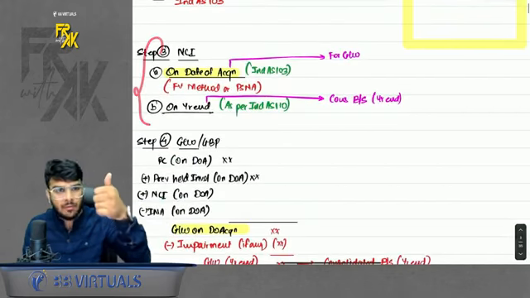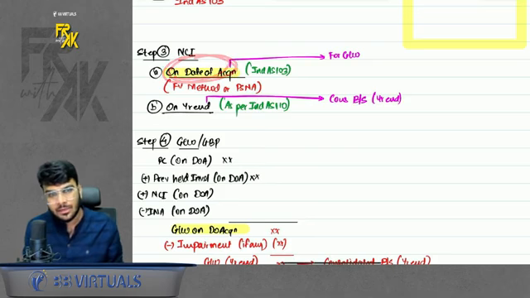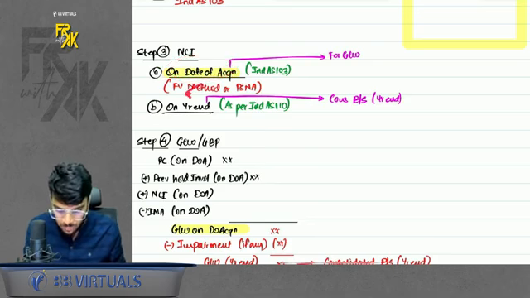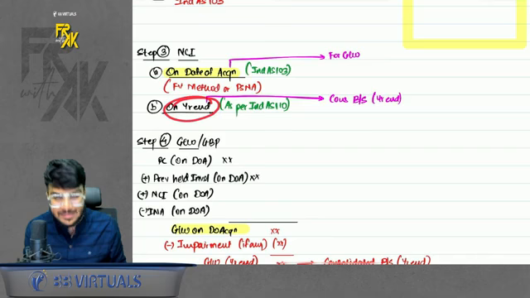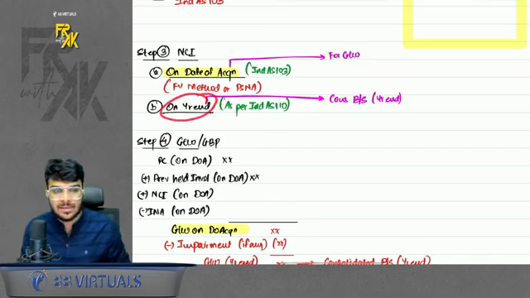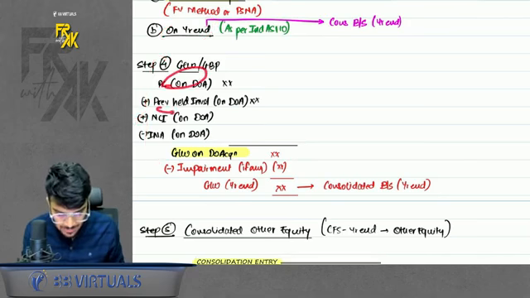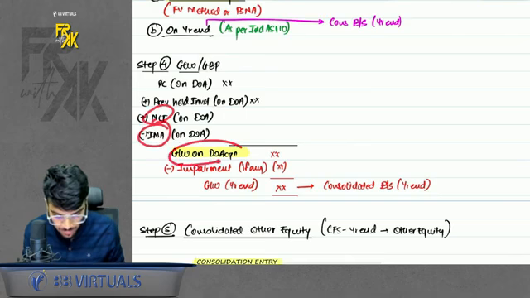Then step number 1 PC, then INA, then NCI. NCI we find on date of acquisition. It can be as per 2 methods, either fair value method or PSNA method. Or we find the NCI on year end. How do we find it on year end? We will discuss this in examples. Then goodwill slash GPP: PC plus previously held investment if any, plus NCI minus INA. You will get goodwill on date of acquisition.